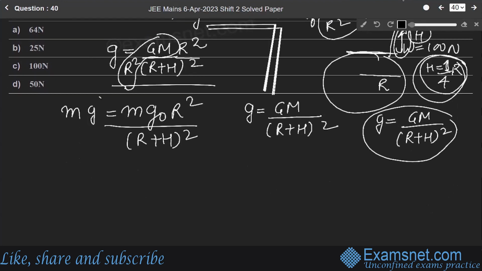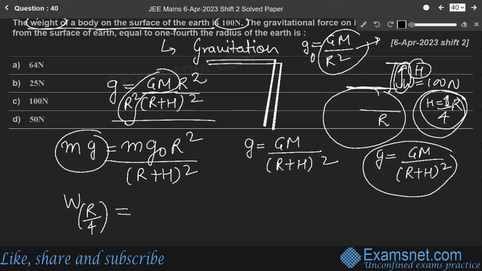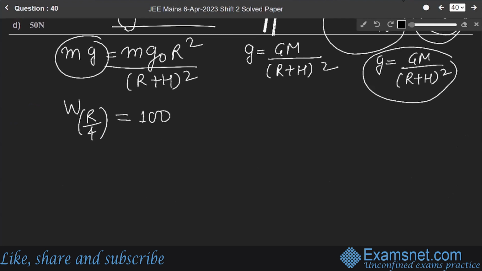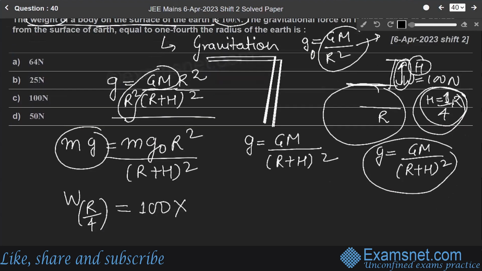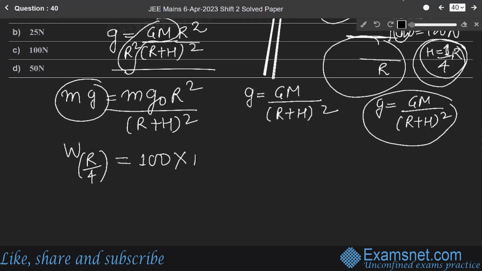Got it? Now mg, this is the weight, and now finding the weight at the height of one-fourth part of the radius of the earth. It will be equal to mg naught, and in the question, the mg naught on the surface of the earth is given as 100 Newton. So 100 Newton into R square over (R plus h) square, h is how much? R by 4 whole square.